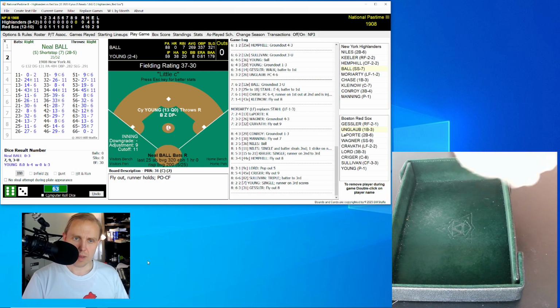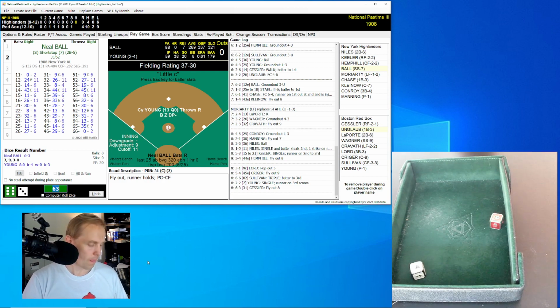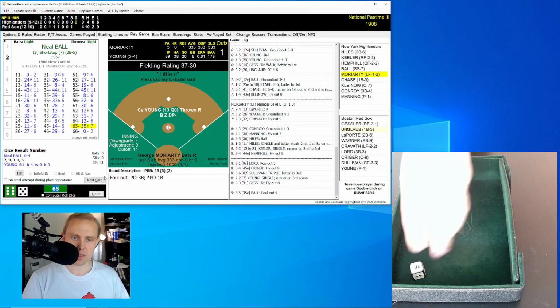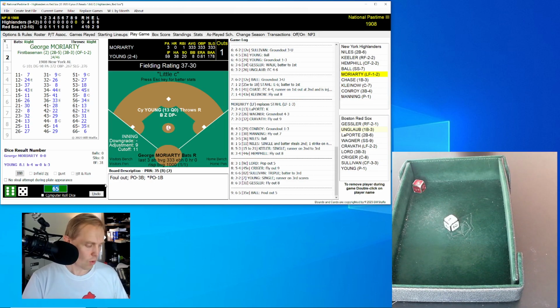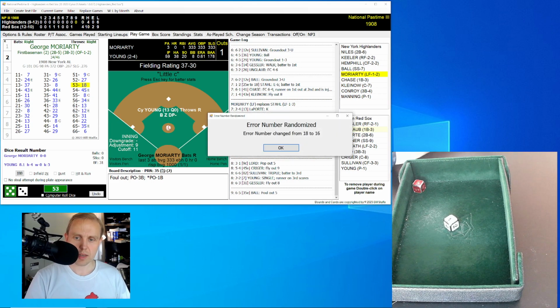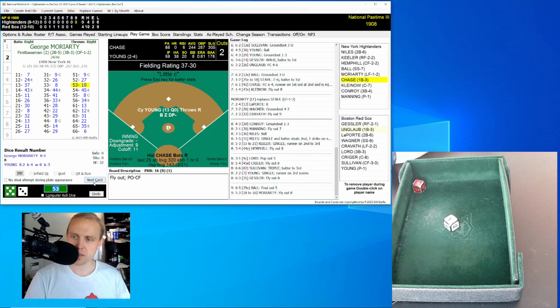So Young working on a masterpiece 4-hit shutout. And Neil Ball, the first batter, rolls a 65 for a 35. Foul out. That's the left side. Lord has that, 1 away. Moriarty now rolls a 53 for an 18. That'll be changed to 16. Fly ball to center field. And it's going to be Sullivan who has that.